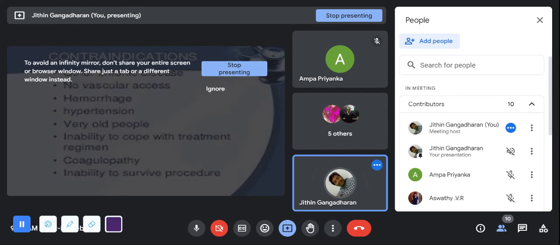Because once the clot is in the bloodstream, it may dislodge into any part of the body, so we won't send back the clot to the patient. If there is a problem with the heparin, the entire blood taken out of the body has to be discarded, and the patient may go into anemia as well.